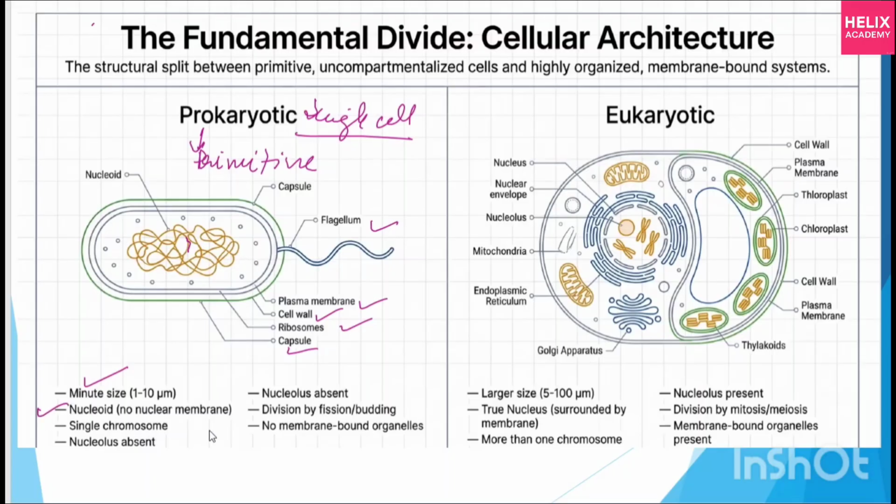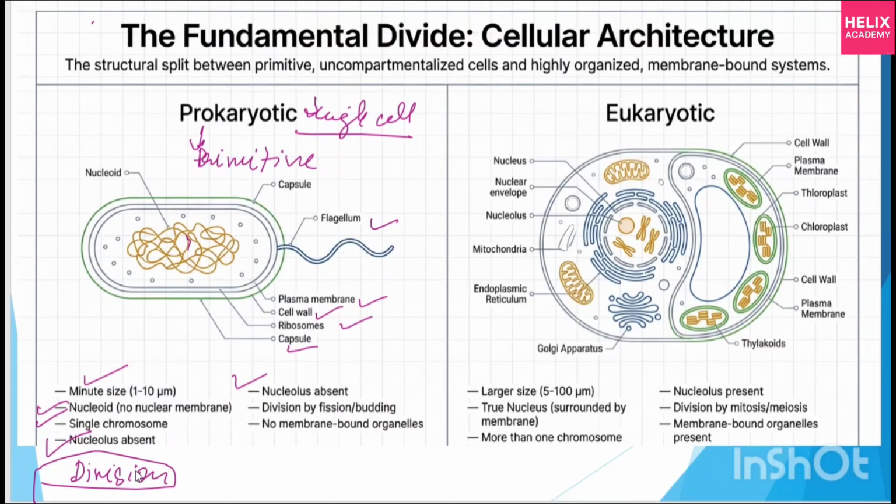So the nucleoid has no membrane, a single chromosome, they have only one chromosome, nucleolus is absent, nucleus absent, division by fission or budding. I think in 9th class there is a little bit of introduction, and in 10th class there is a proper discussion of reproduction. In reproduction there are two types, asexual and sexual.